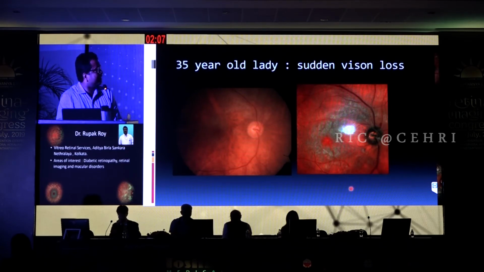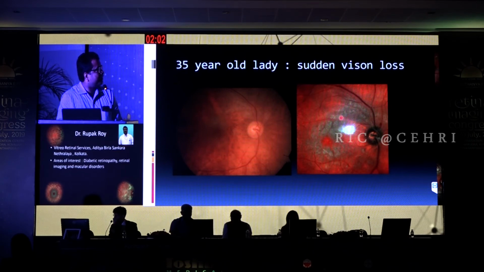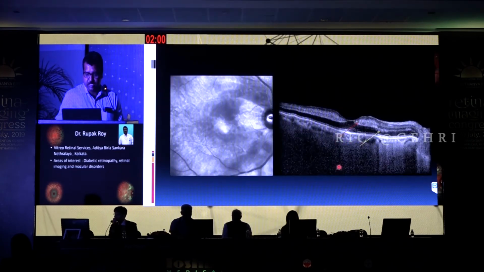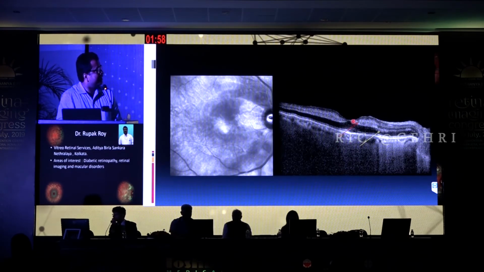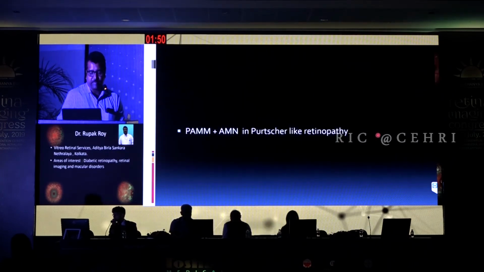Another patient presented with a Bushnell-like retinopathy picture, a lot of cortical spots in the posterior pole fundus. And when you do OCT imaging, you see there is hyperreflectivity in the inner, middle, and also the outer retinal layers, involving the outer retinal zone. So this is a combined case of PAM and AMN in a case of Bushnell-like retinopathy.